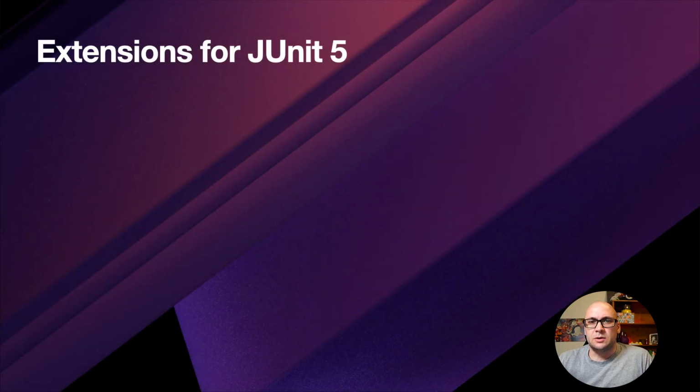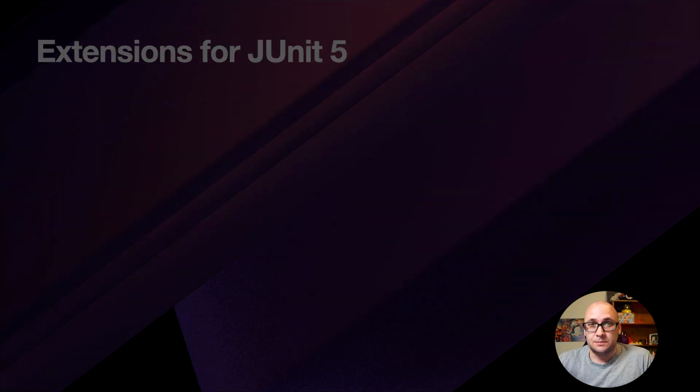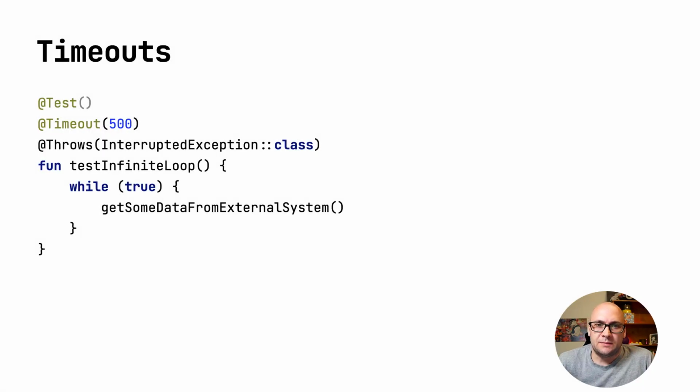Let's see what the new release brings for working with JUnit. Sometimes we have to write JUnit tests where we need to access some external systems on the network. And there is never 100% certainty that these external systems will be available while executing the test cases. That's why it is advisable to use JUnit's timeout annotation while writing the test cases with external dependencies.